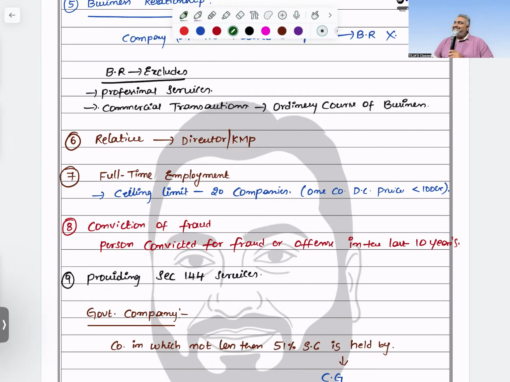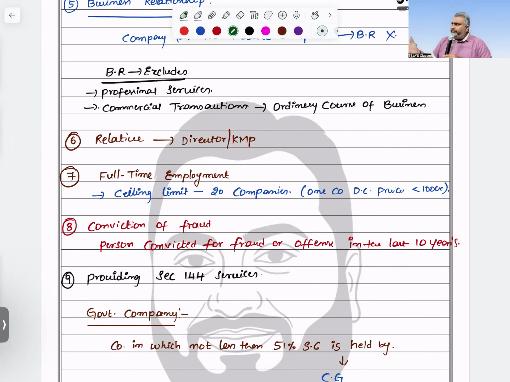Complicated point. Lover, no disqualification. Sir, as per the Companies Act, you may not be disqualified. But ICAI said that if there is a chance of threat to independence, they can create a threat to independence. Maybe your ex-wife, you enter into the organization once again. There is a possibility of the concerned things being attracted. Once a heart was connected at some point of time, there is a chance of being connected one more time.